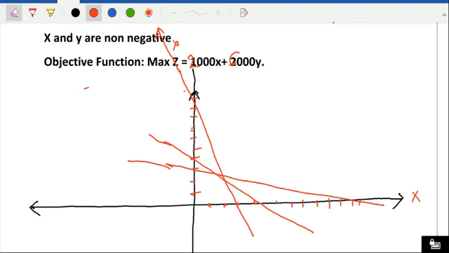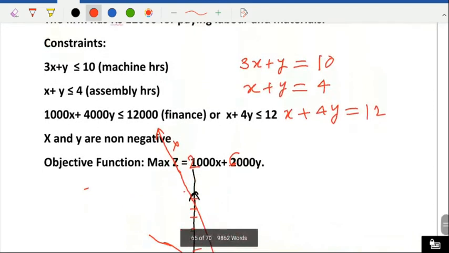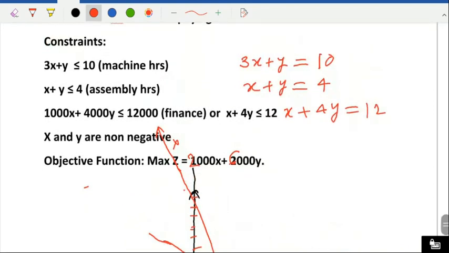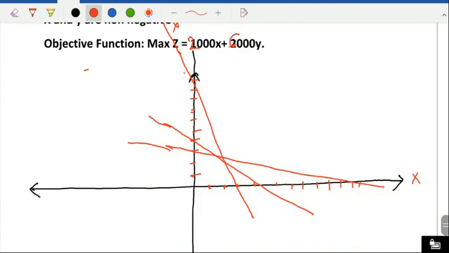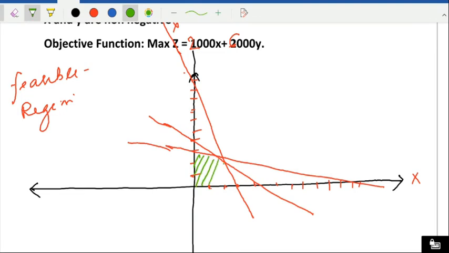Now see the equations once again. All our equations are showing less than; all the constraints are less than. Now we are going to find the feasible region, that is, the feasible region of the solution. Since all equations are telling less than, the value will be less than. So this is our feasible region where the solution lies.